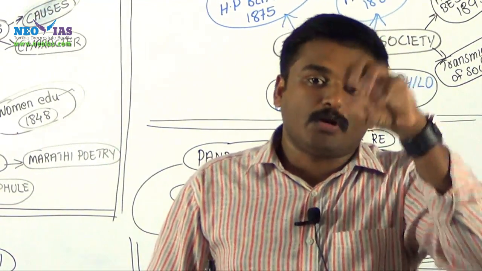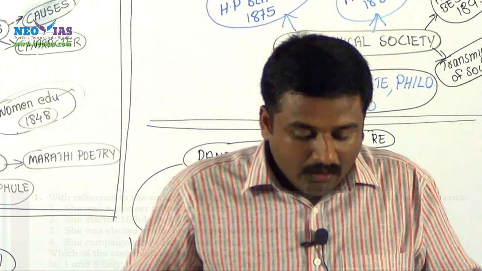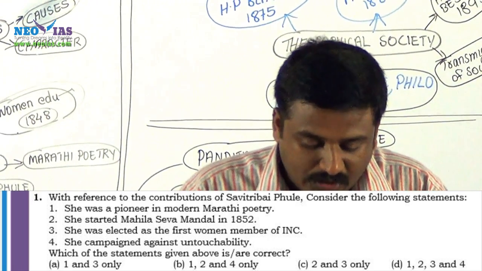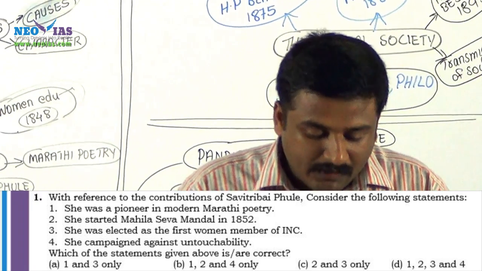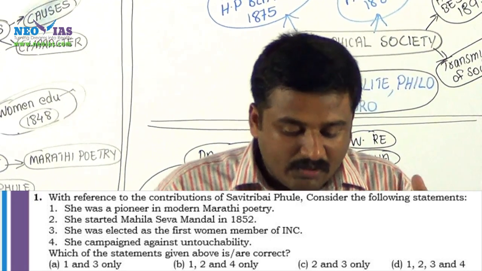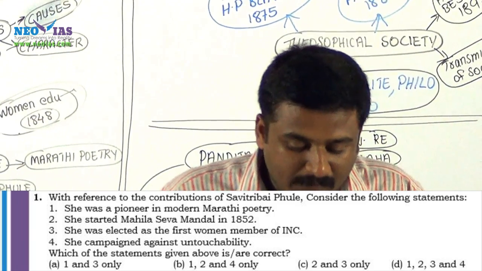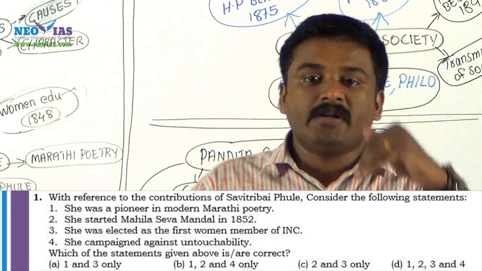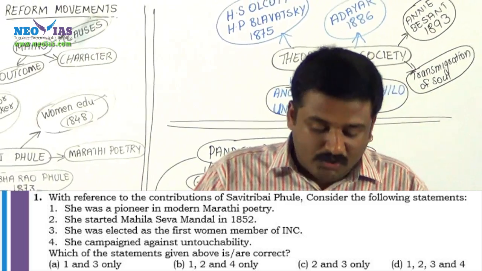Now let us see how the question is asked from this particular topic. With reference to the contributions of Savitribai Phule, consider the following statements. One, she was a pioneer in modern Marathi poetry. Two, she started Mahila Seva Mandal in 1852. Three, she was elected as the first women member of INC. Four, she campaigned against untouchability. Whatever we discussed right now is more than sufficient to answer this question.